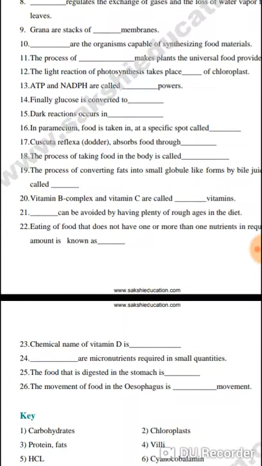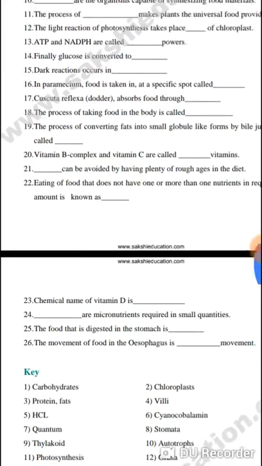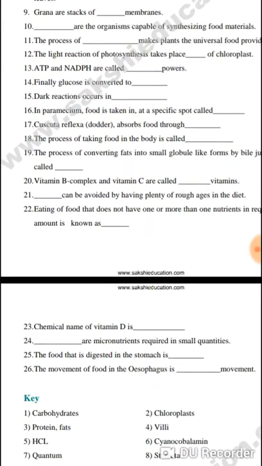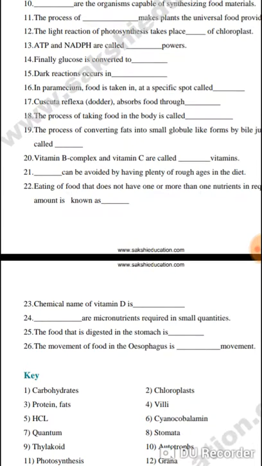ATP and NADPH are called assimilatory powers.